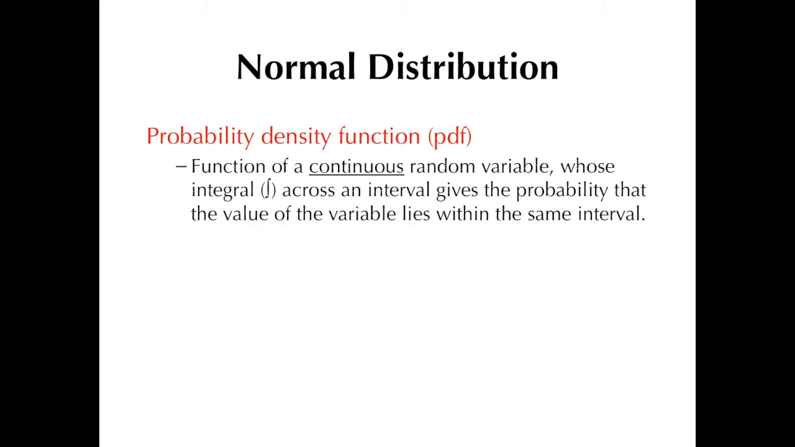Now, this is defined as the function of a continuous random variable whose integral across an interval gives the probability that the value of the variable lies within that same interval. Now, the integral is represented by this symbol for those who've had calculus previously. Now, a good knowledge of calculus is definitely a useful skill to have when dealing with biostatistics, but for the purposes of this video, it's not an absolute requirement. Now, this is the probability density function of the normal distribution, which I'll be referring to as the normal distribution PDF all throughout this video.